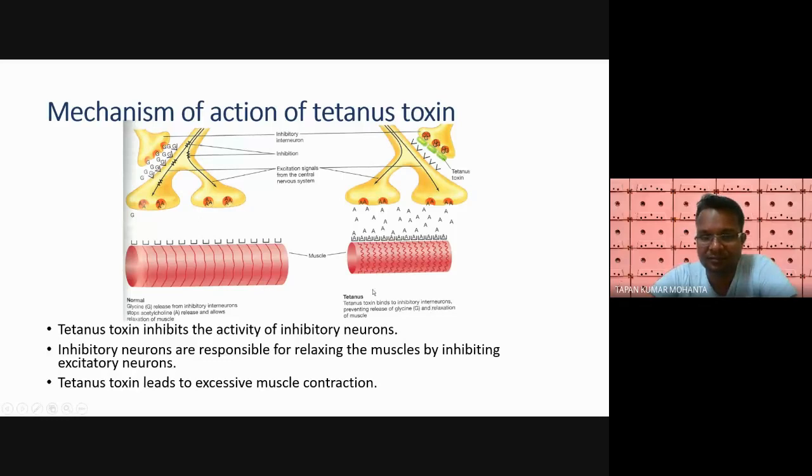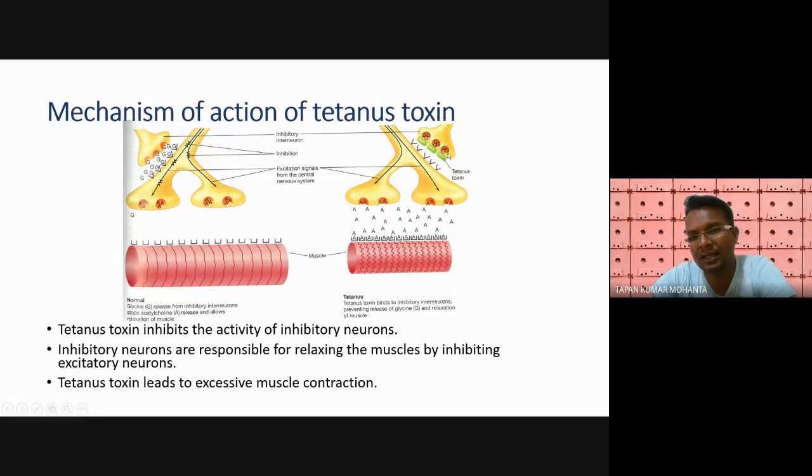But what does this tetanus toxin do? This tetanus toxin binds the inhibitory neuron. The tetanus toxin binds here, you see, and doesn't allow the release of the amino acid glycine, preventing release of glycine and relaxation of muscle.